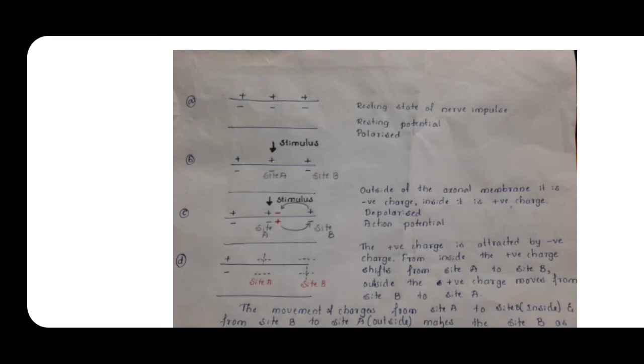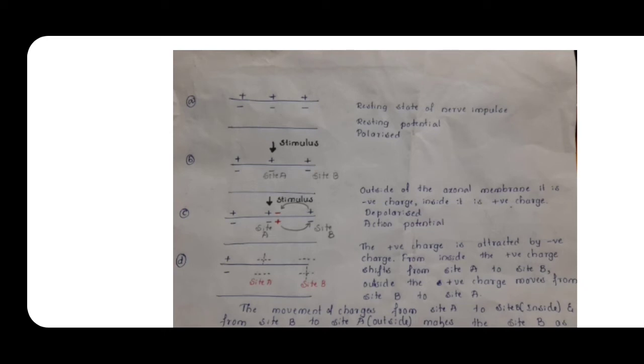Here at the site A, the charges will get reversed. Earlier when the neuron was in the resting stage, outside it was positive, inside it was negative. But when the neuron is given the stimulus, sodium ions move from outside to the inside.